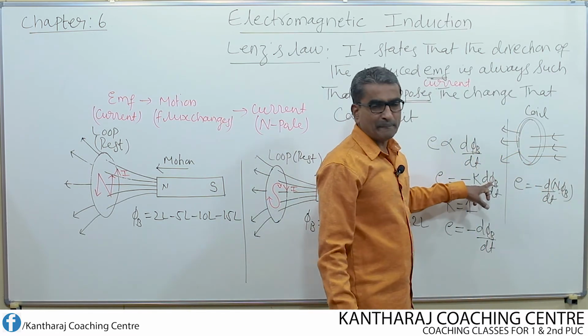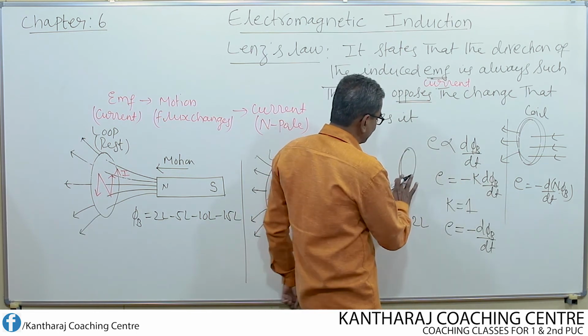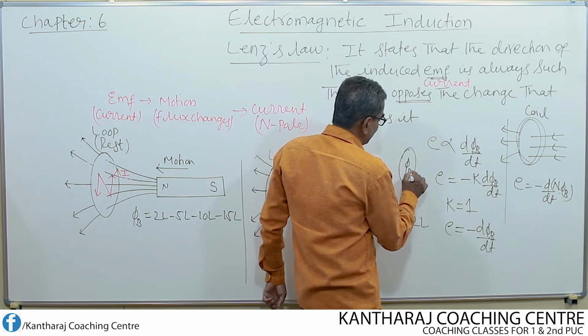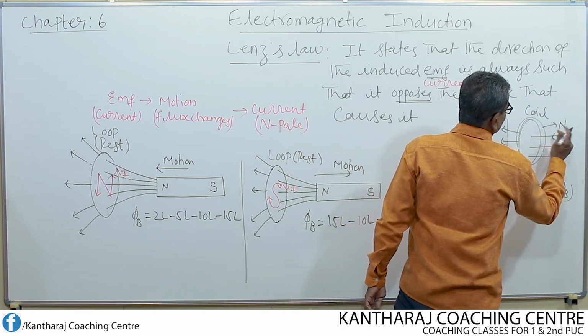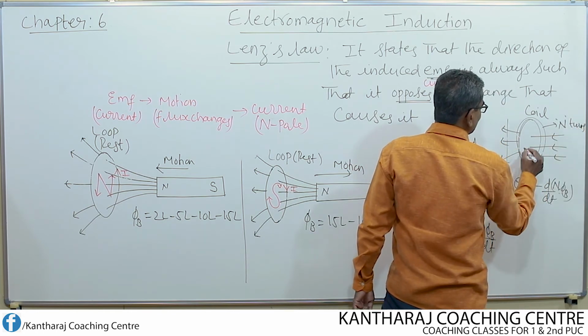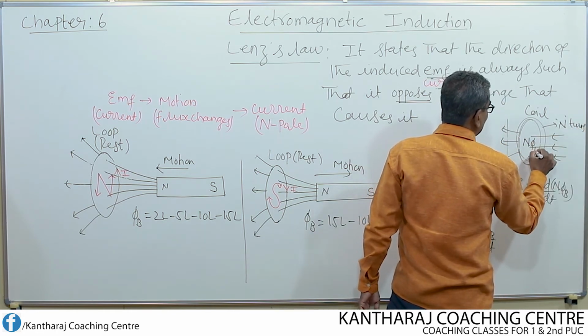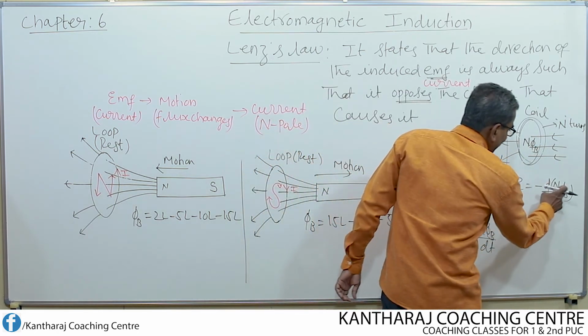Remember, phi b is the magnetic flux linking with only one loop, that means one turn of the wire. Suppose there is a coil of N turns, then the flux linking with this entire coil is given by N into phi b. That is what I have written.